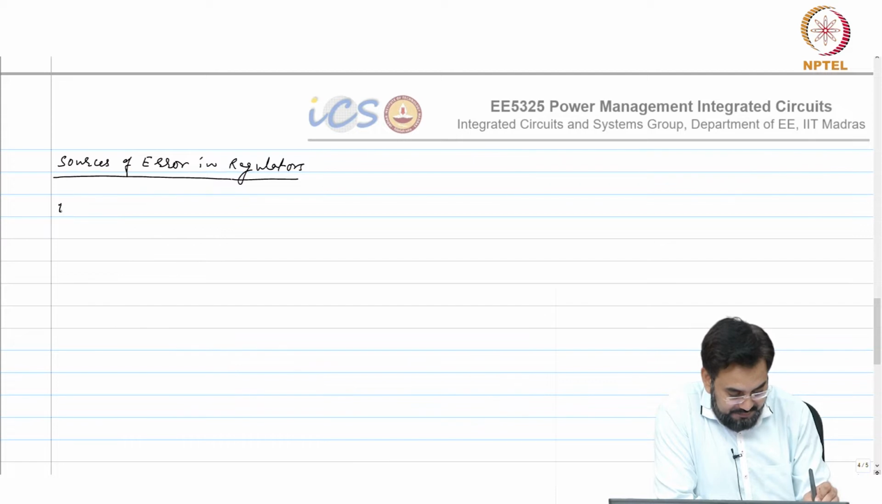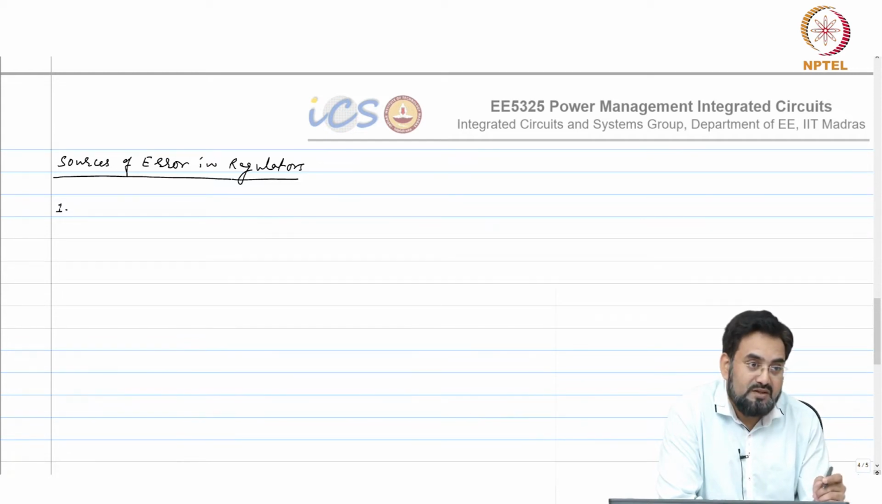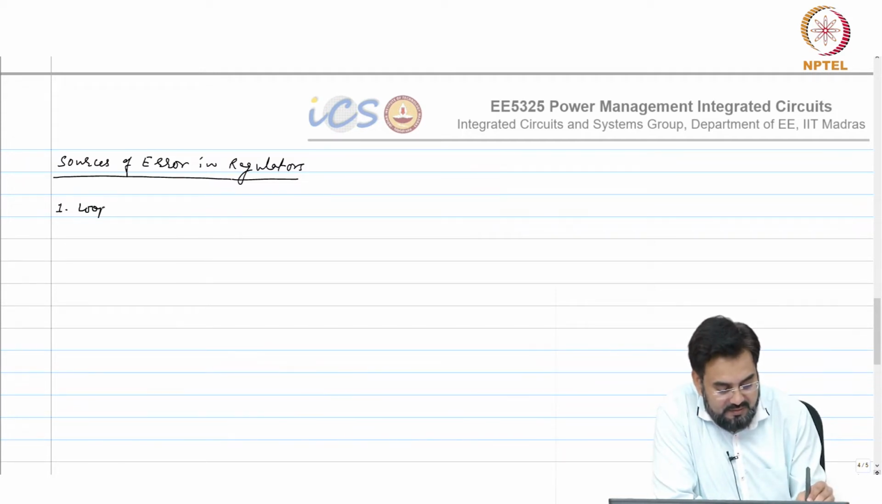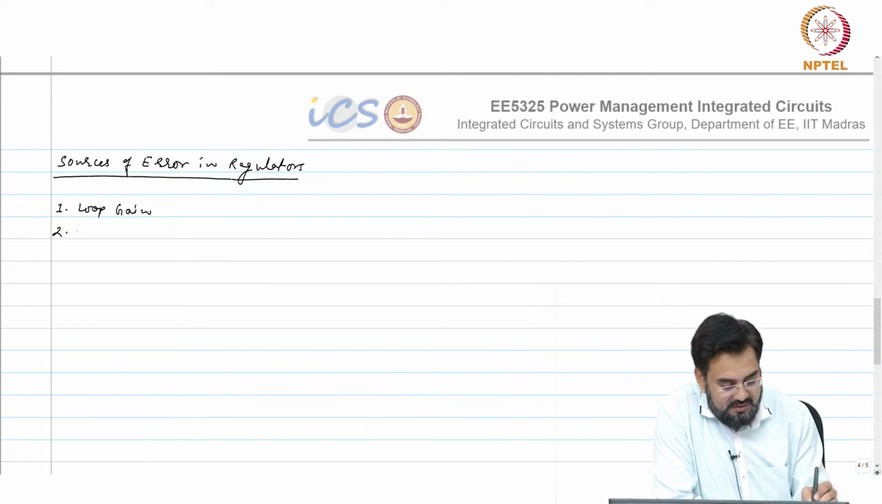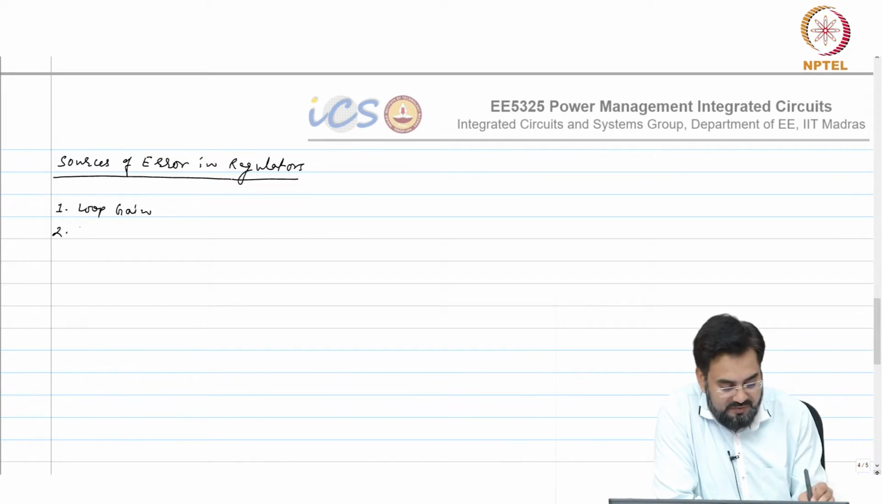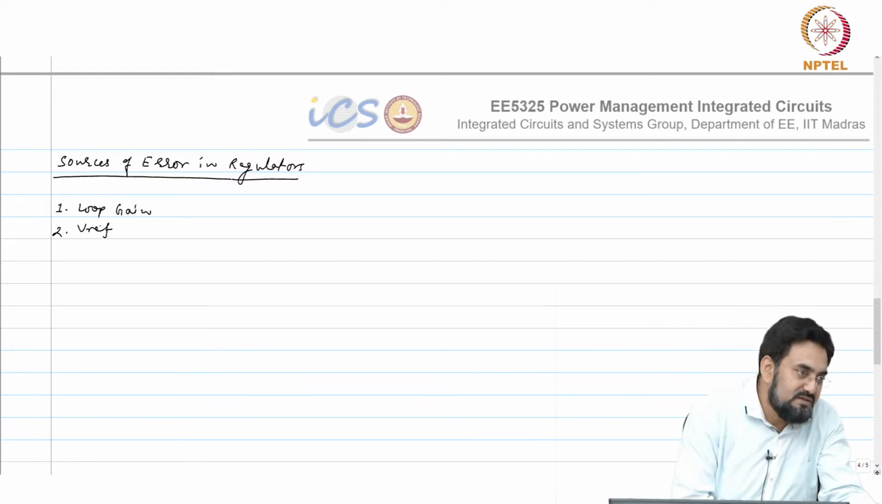So, the first one, can anybody tell what could be the sources of error? Okay, so loop gain, offset. That is one of the sources of error, but I will put that at the end. Before that, I want to cover the simple sources. So, we know Vref. If you have any error in the reference, that will directly get reflected at the output.